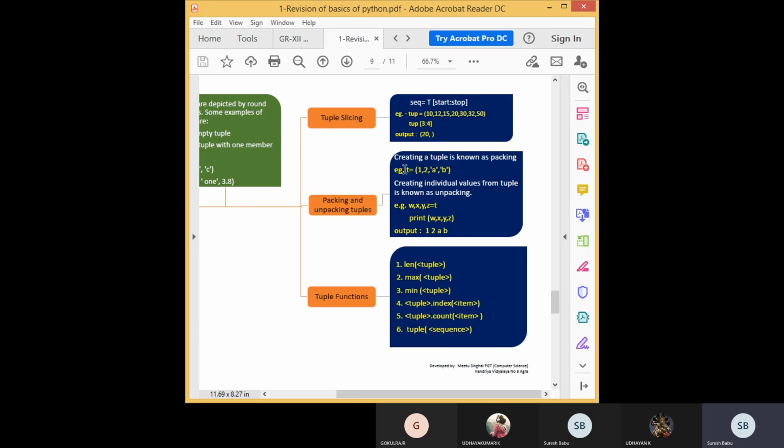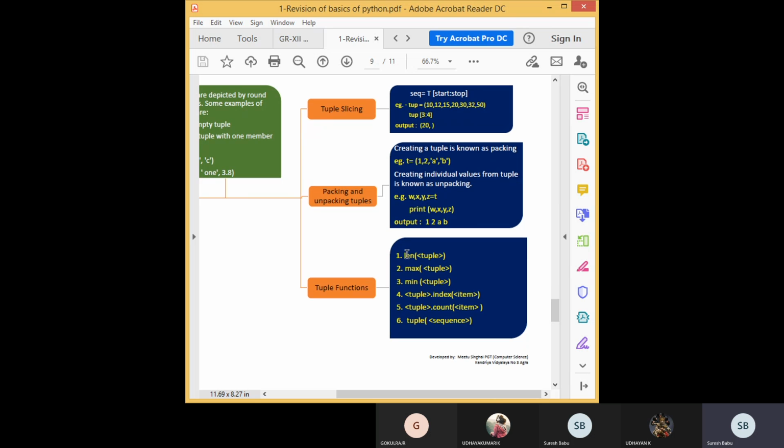Then tuple functions are there: len function, maximum, minimum, and you can get the index value of a particular item, and count, that is the number of occurrences of a particular item. And you can convert any type to tuple. These are the functions related to tuple.